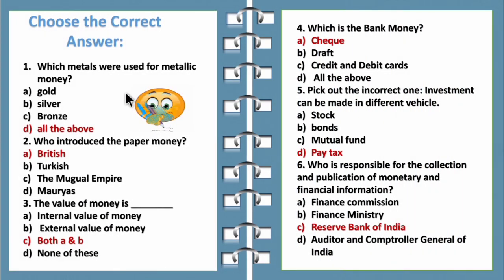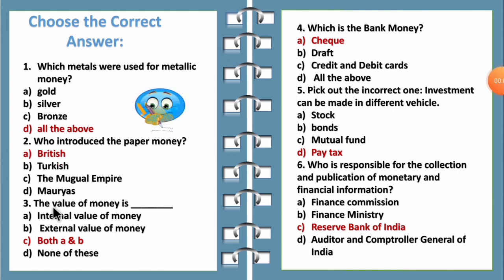First is choose the correct answer. Which metals were used for metallic money? Options are gold, silver, bronze, all the above. We have seen all the above metals were used in making metallic money. So the answer is all the above. Second question, who introduced the paper money? Options are British, Turkish, the Mughal Empire and the Mauryas. So children, the correct answer is British.